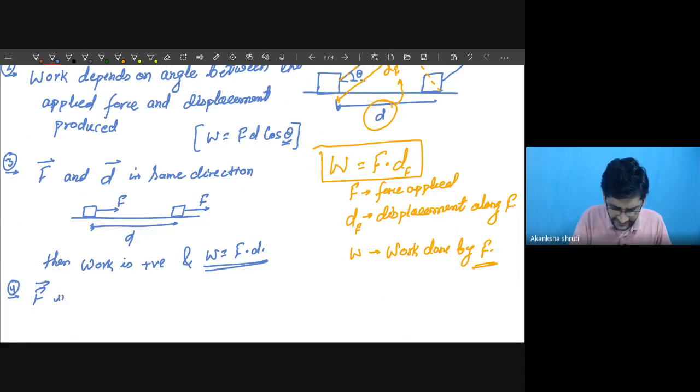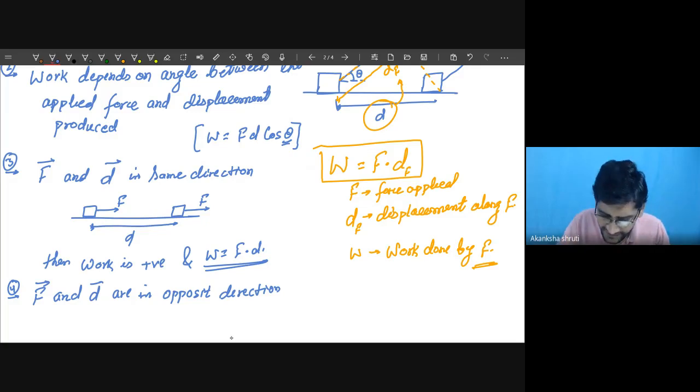So F and D are in opposite directions. Opposite direction means what, students? And same direction means what, students? Since F and D are vector quantities, we may denote D by a vector like this, and F also like this.